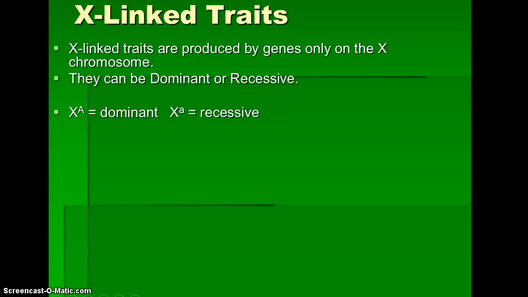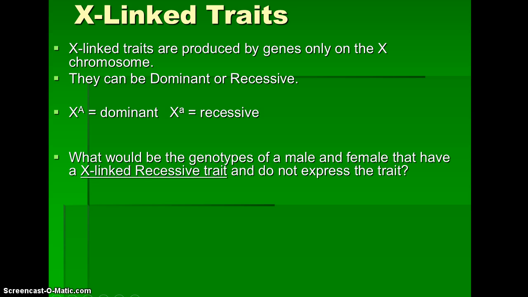X-linked traits are produced by genes only on the X chromosome. There are dominant and recessive, but we're only going to talk about X-linked recessive disorders. X big A versus the X little a. What would be the genotype of a male and a female that have an X-linked recessive trait and do not express those traits?